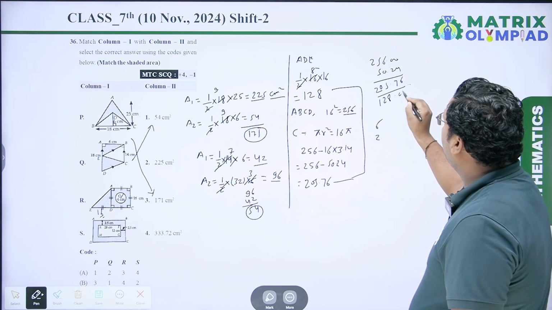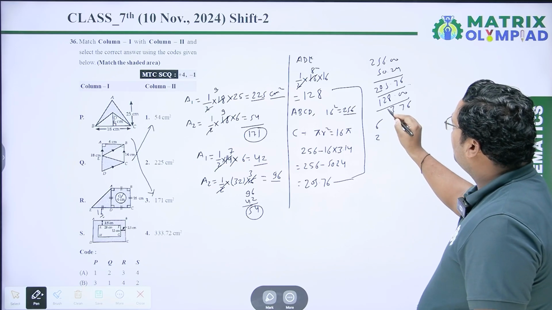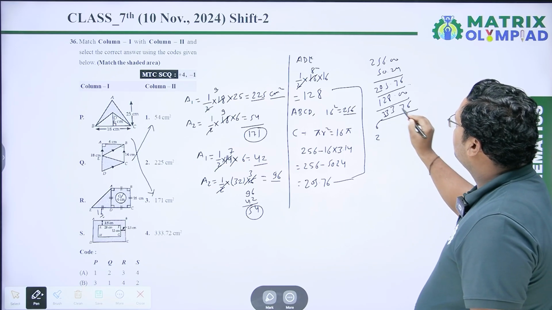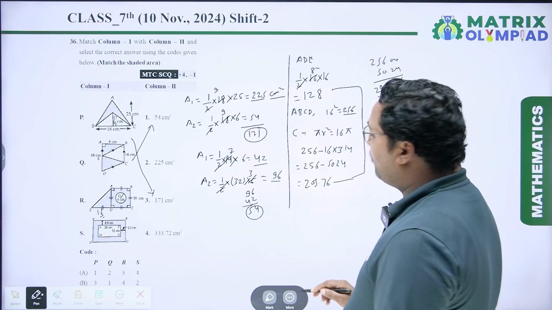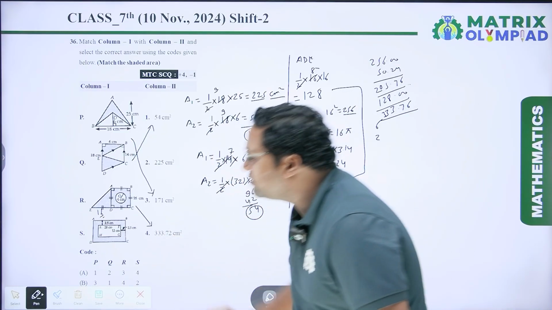Now we have to add this area and this area, so we have to add 205.76 plus 128.00. 6 plus 8 is 14, carry 1, 7 plus 2 is 9, 5 plus 1 is 6, 2 plus 1 is 3. So it is 333.76 centimeter square. So for R, fourth one is true.